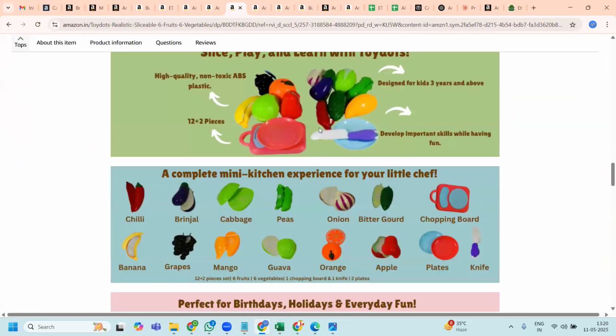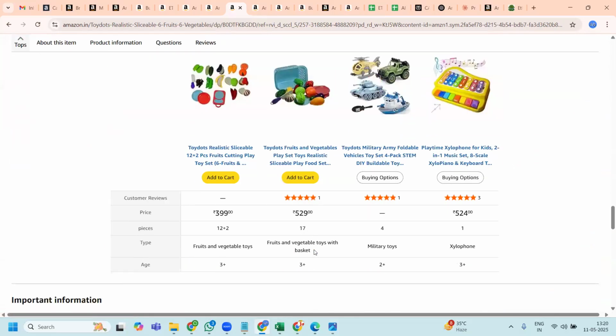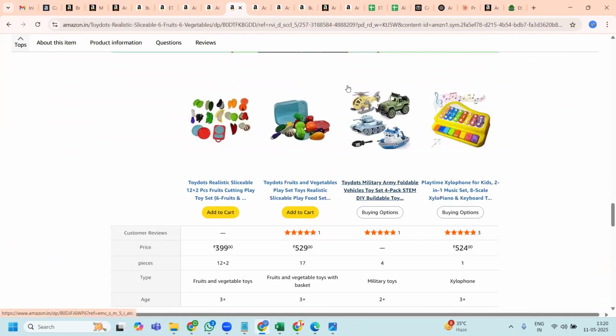You need to write the content and give it to the designer. Likewise, you have the comparative table where you write the comparison between other products. These are the many things we need to do, so we will go step by step. Once you are qualified for the product listing, we will go with the second step. Any more questions?